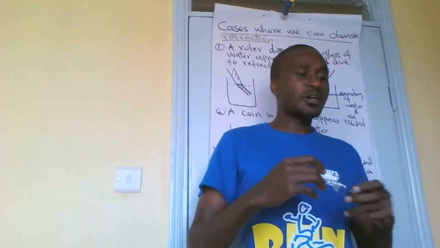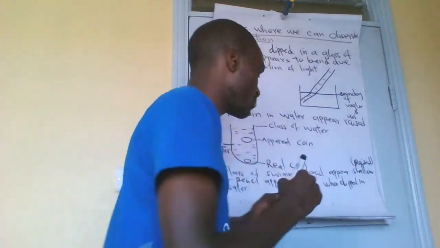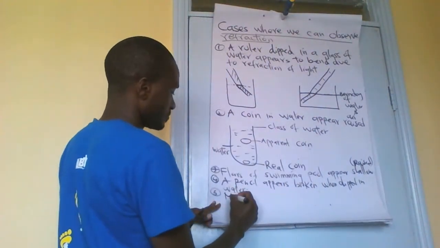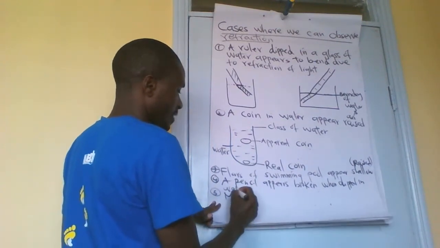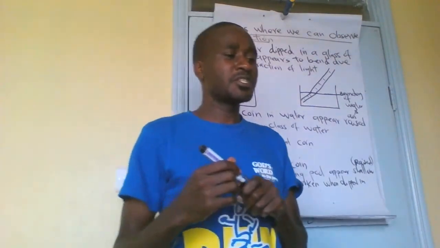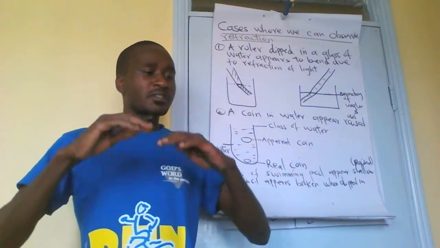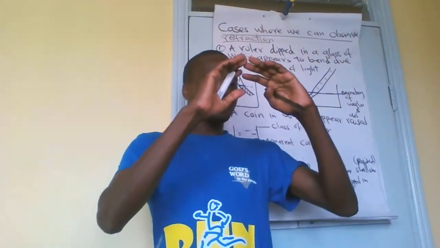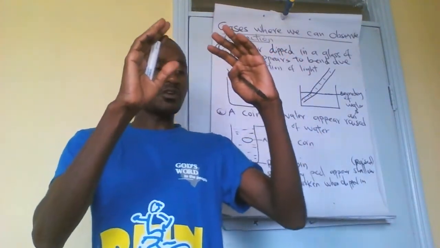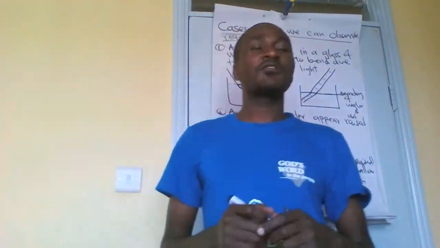Other examples, we have formation of mirage on the roads. A mirage is an unreal pool of water formed on the roads in a hot environment, for example, hot weather.